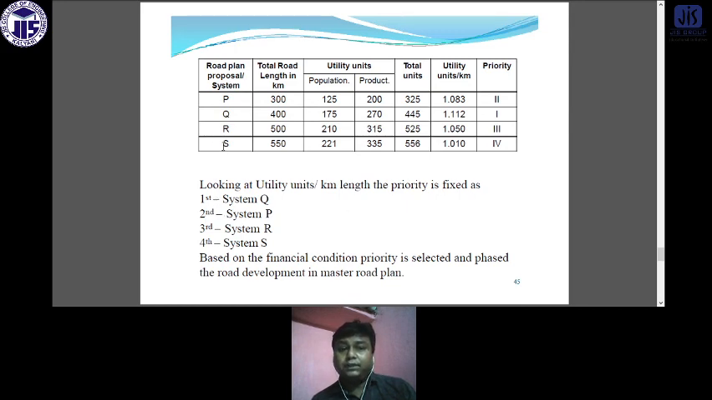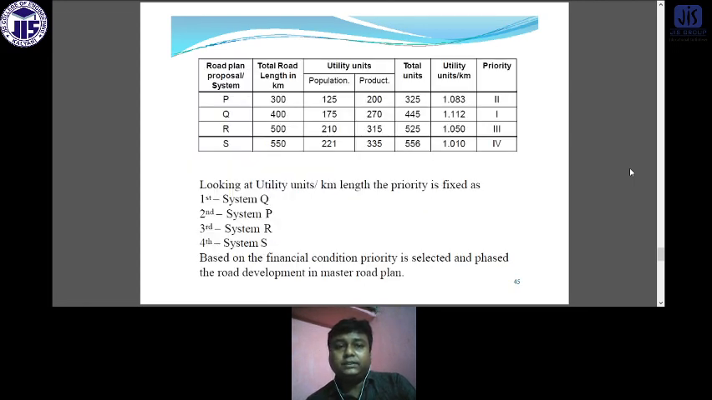So looking at the utility units per kilometer length, the priority is fixed. First is Q, because it is 1.112, which means this plan is given the first priority. What is plan 2? Plan 2 is 1.083. This is plan P. Then 1.050, plan R, is third. Fourth one is plan S. In this way we set the priority of our given plans.